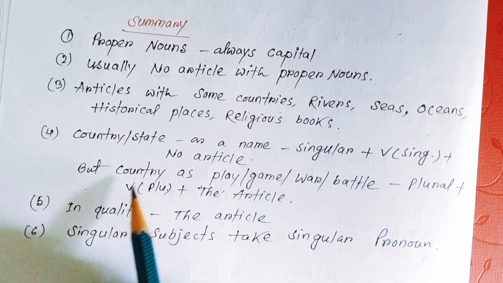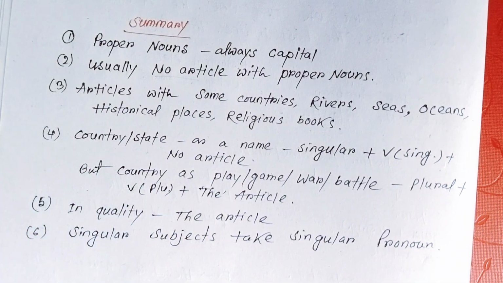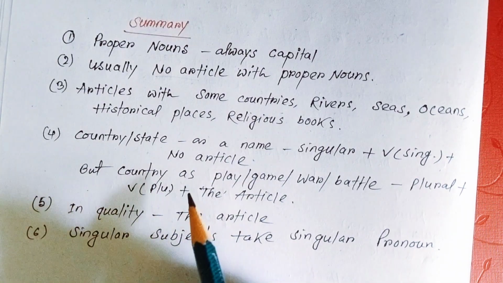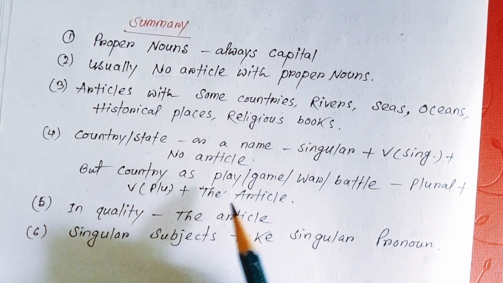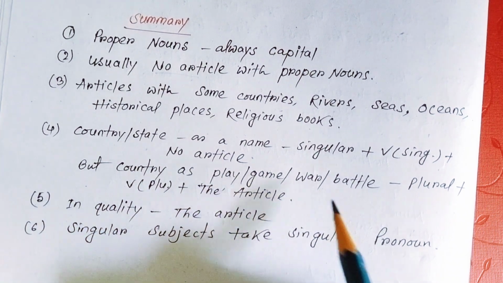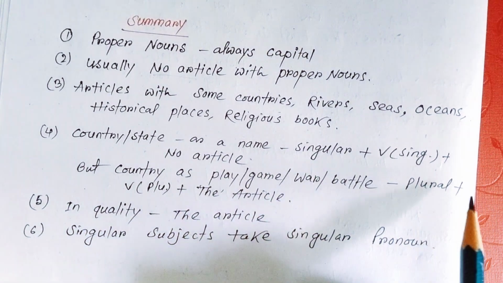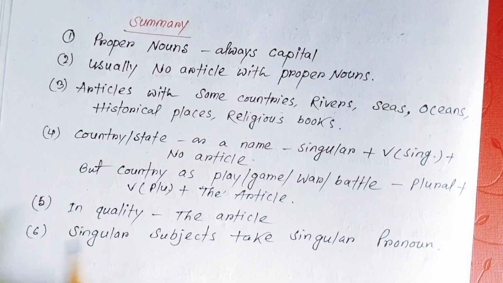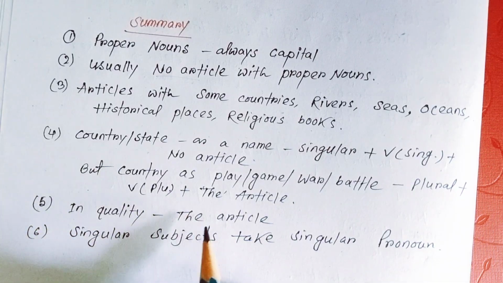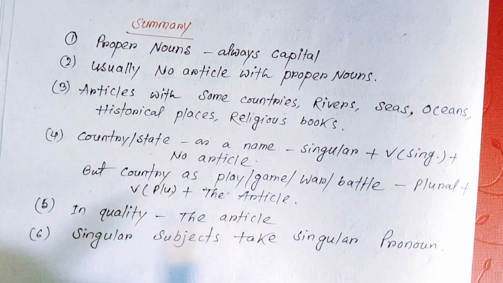But if the name of a country, state or district comes as the name of a play, game, war or battle, that is considered plural and that takes a plural verb, and in that case we use the article the.